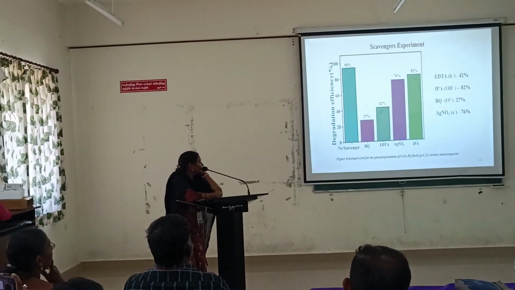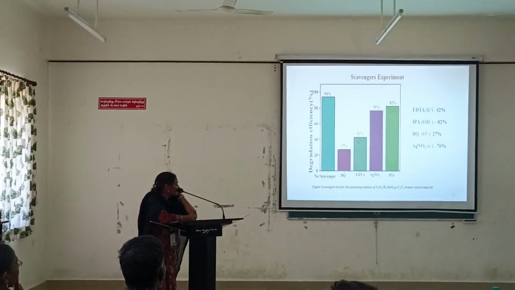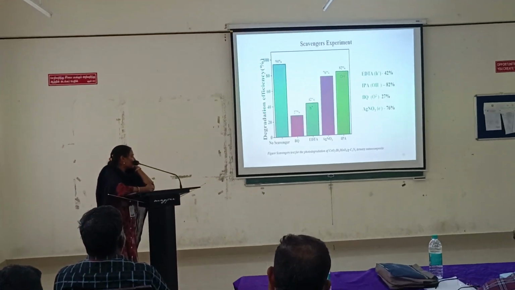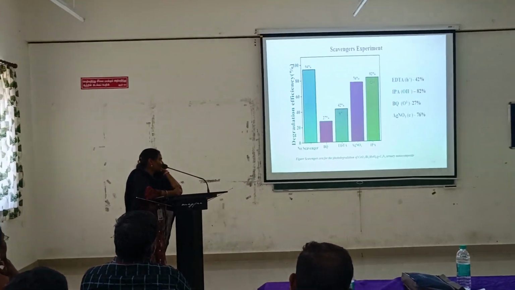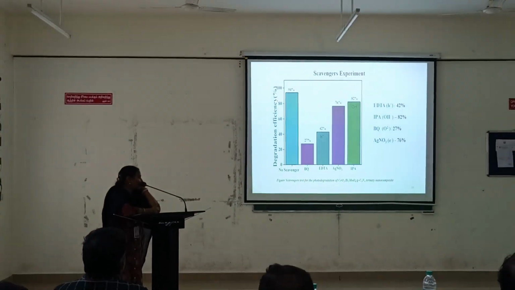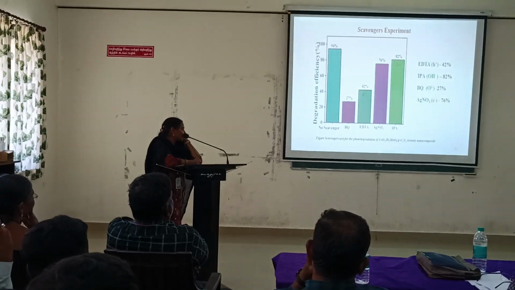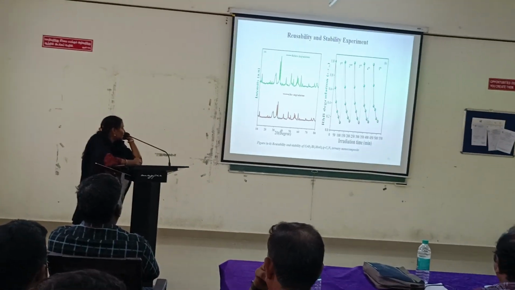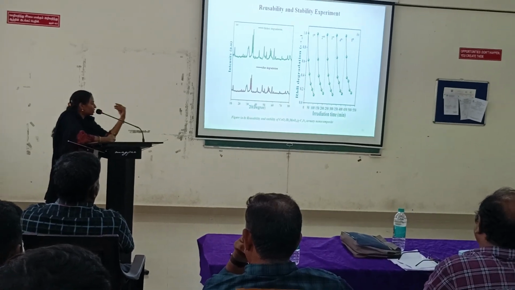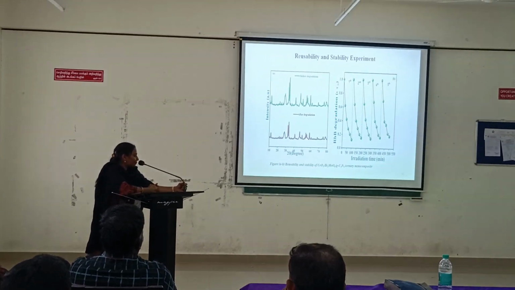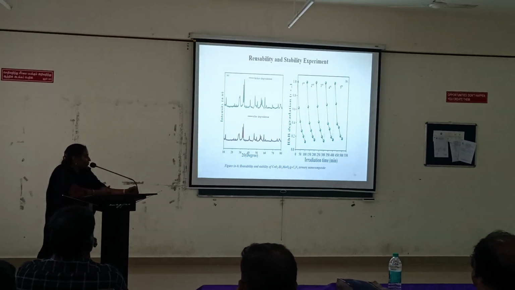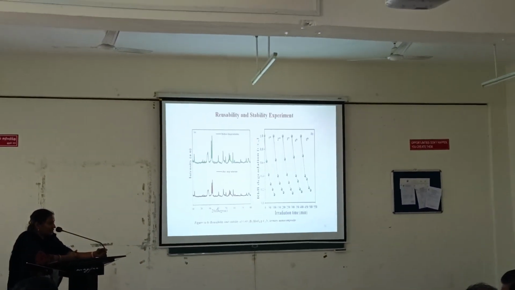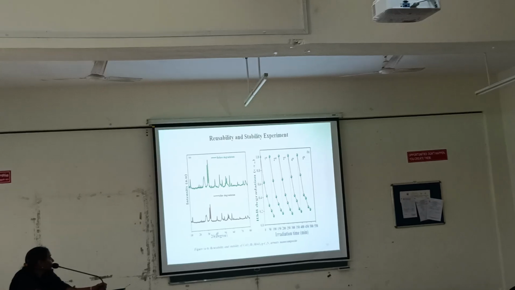Stability and scavenger experiments. These scavenger experiments confirm that the reactive species, superoxide anions and holes, are involved in the dye degradation process, converting the dye into CO2 and H2O. Reusability and stability experiments confirm the durability and structural stability of the prepared materials. From this analysis, we can confirm that this material design can be used for energy and environmental applications.